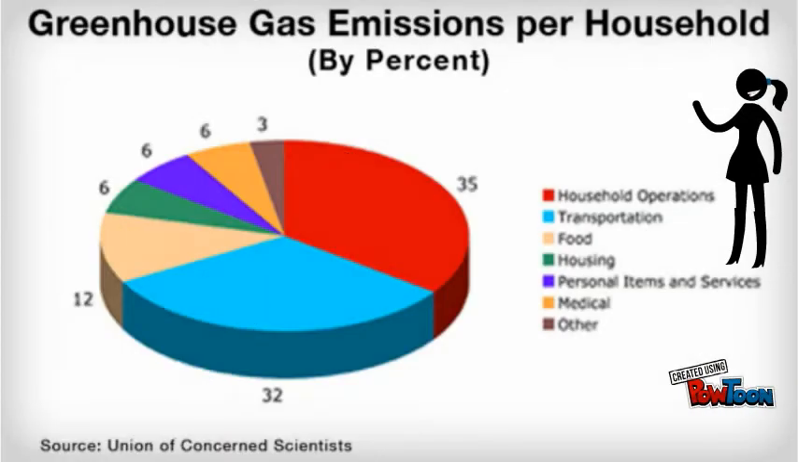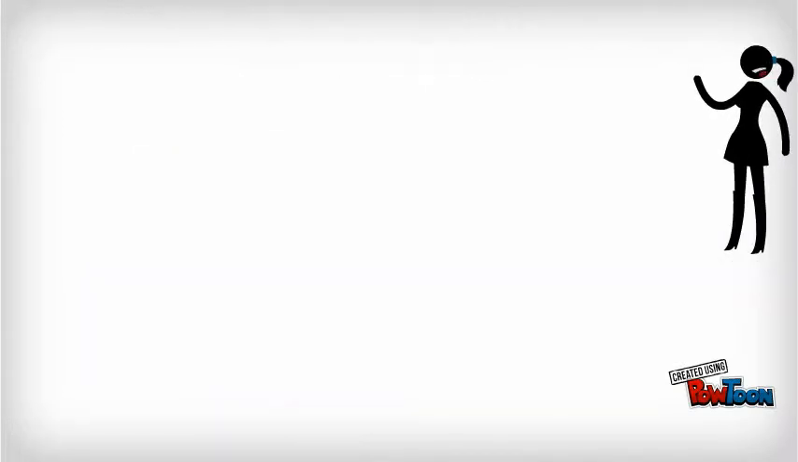Look at this graph. This is a graph about greenhouse gases in each household. 35% is household corporations, 32% is transportation, 12% is food, 6% is housing, 6% is personal items and services, 6% is medical care, and 3% is other. This is how much greenhouse gases is in each house. We should start doing things to decrease greenhouse gases. There are other problems with greenhouse gases.